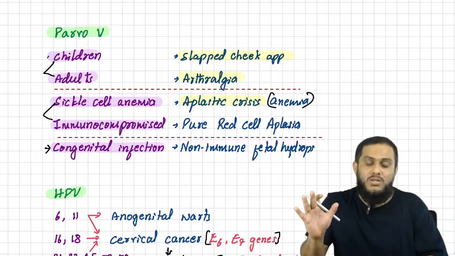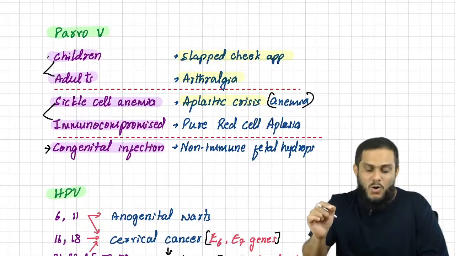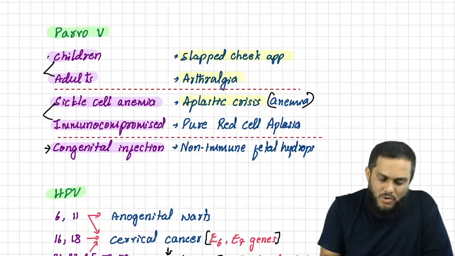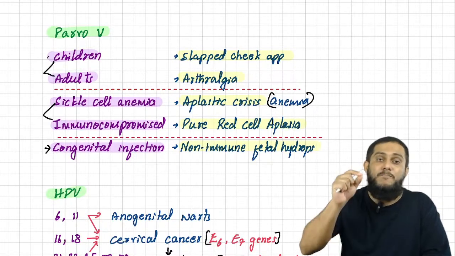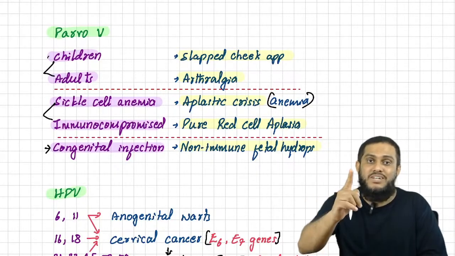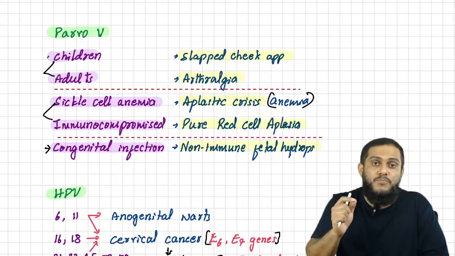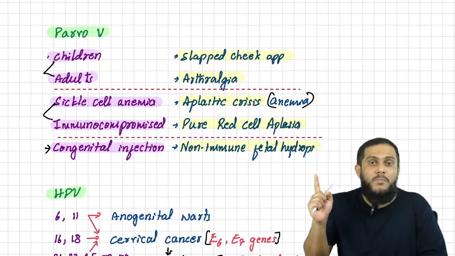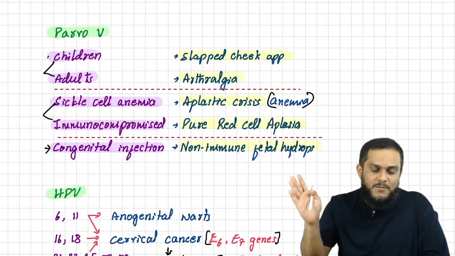Okay, loss of RBCs. And congenital infections cause non-immune fetal hydrops. Sir, in congenital parvovirus infection, what do you see? We see non-immune fetal hydrops. Remember, immune fetal hydrops is seen in Rh incompatibility, also known as erythroblastosis fetalis, that you should not forget. Non-immune fetal hydrops in parvovirus; immune fetal hydrops in Rh incompatibility.